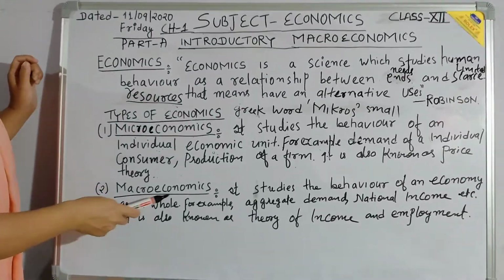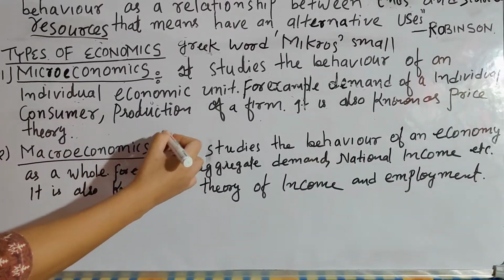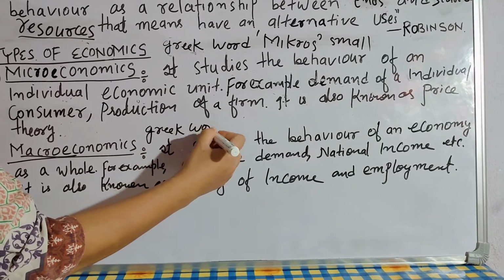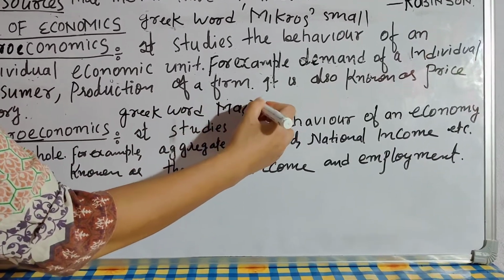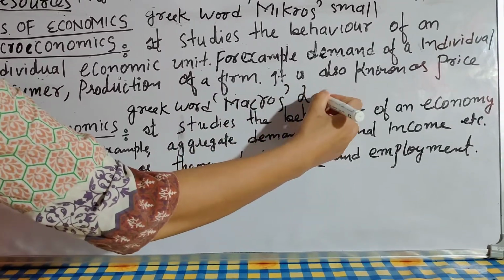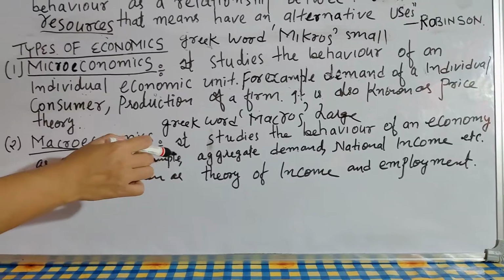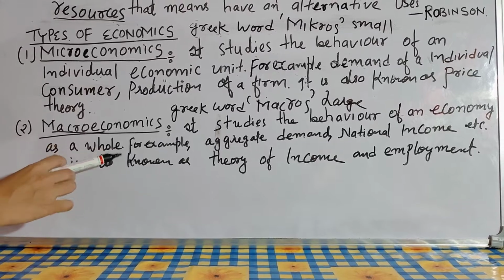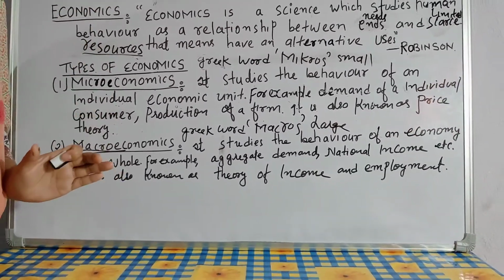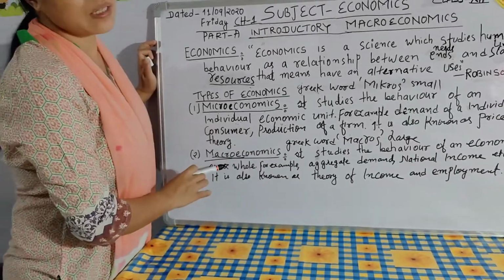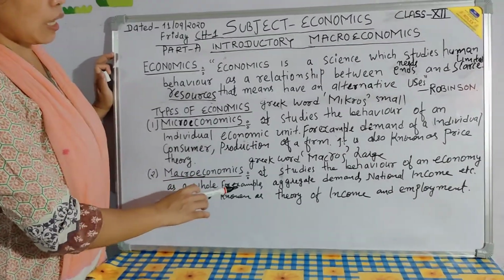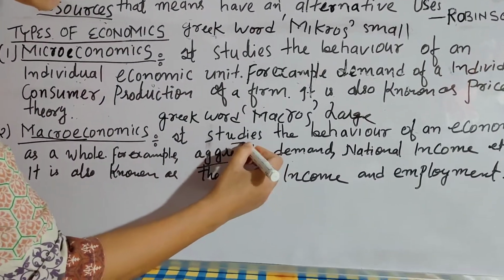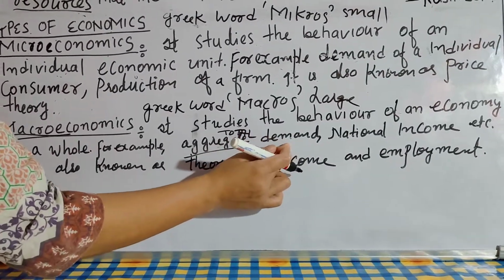And the next is macroeconomics. The word macro is also derived from the Greek word makros, which means large. That's why it studies the behavior of an economy as a whole. When the whole economy of a country is studied together, that comes under macroeconomics. Examples are aggregate demand. Aggregate means total demand of the country.